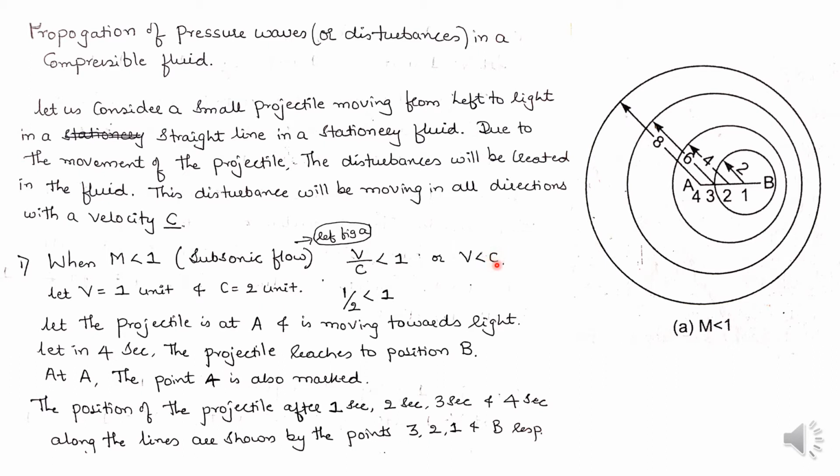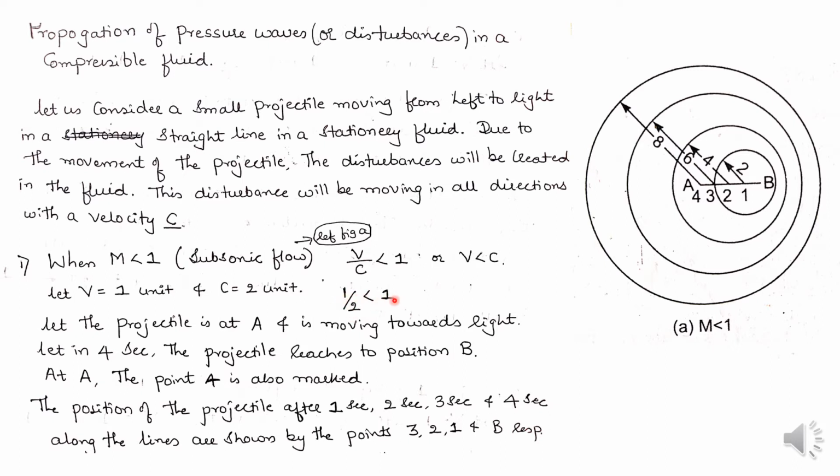Let me assume v equal to 1 unit and c equal to 2 units. We may take 1 unit as 1 centimeter for our sketch purpose. Why am I assuming it this way? Because v divided by c should be less than 1. So 1 by 2 is 0.5, which is less than 1.